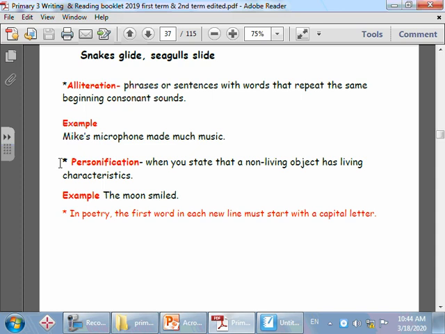Also, there is another type, which is personification. What's the meaning? When you state that a non-living object has living characteristics. Like what? The moon smiled. Can the moon smile? No, but everything is possible in the poems. Okay? So in poetry, the first word in each new line must start with a capital letter. So we should always use capital letters.